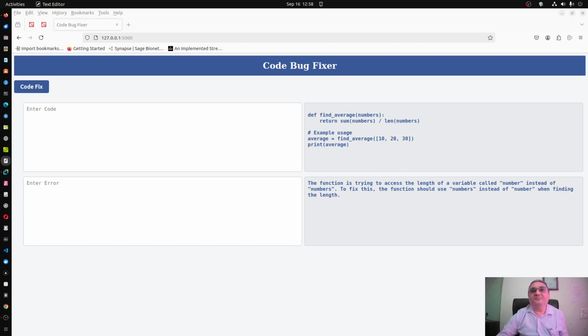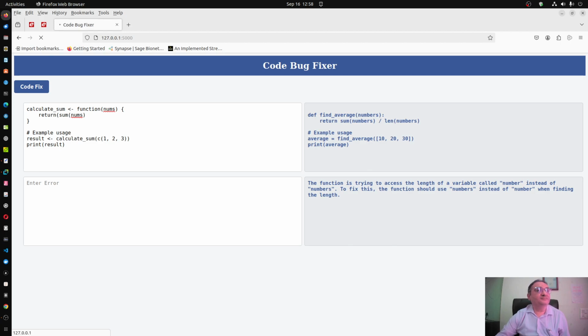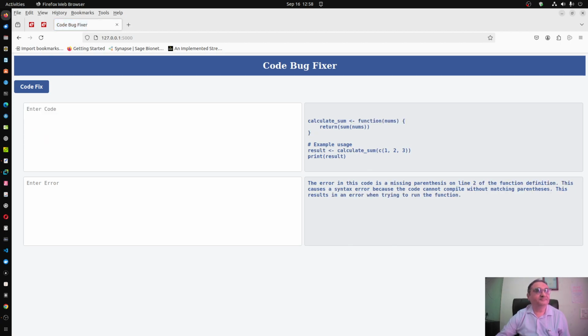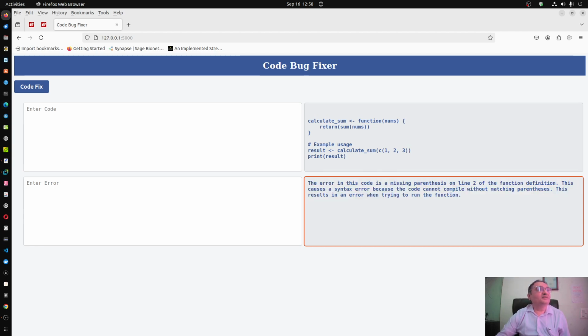Okay, let us take another in R language. So this time, this is the code which is in R language. Here, a missing closing parenthesis. Okay, that is the error. This closing parenthesis has been added. The error in this code is a missing parenthesis on line 2 of the function definition, which causes a syntax error because the code cannot compile without matching parenthesis. Okay, so for R, the same app is working.